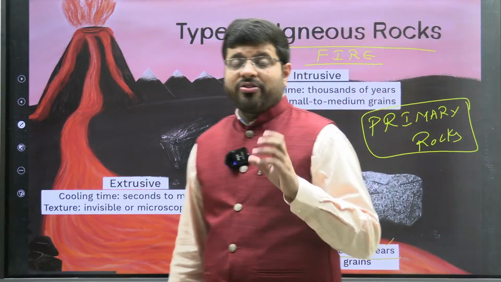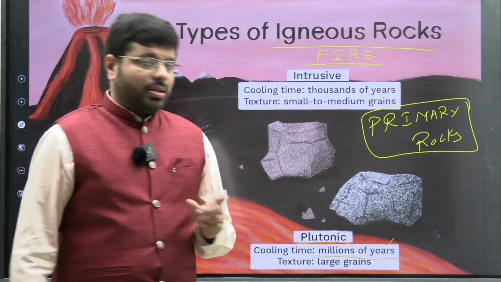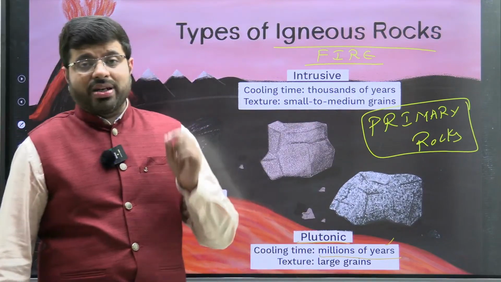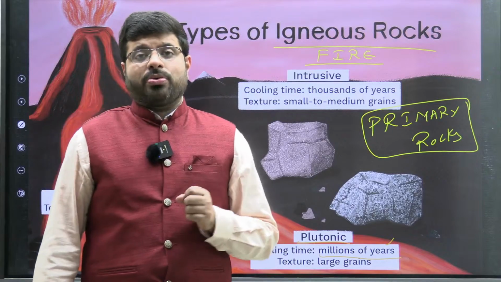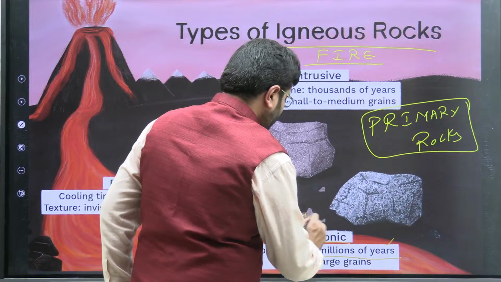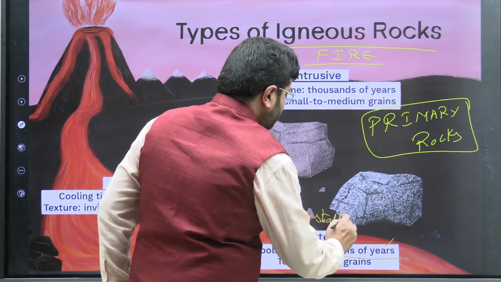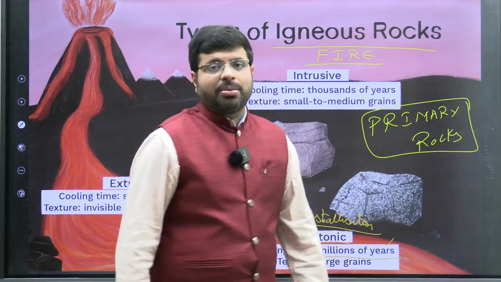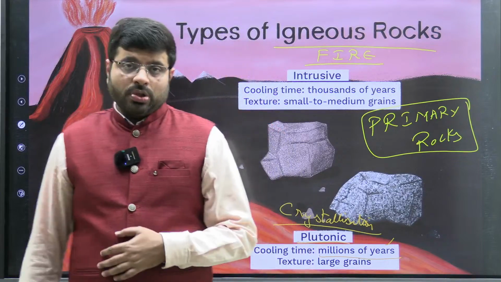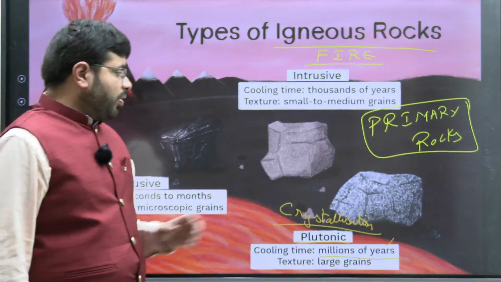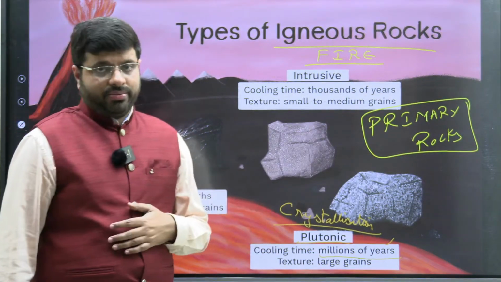These rocks are very large. They have large grains. The texture is large grains, which makes them very solid. The crystallization process takes so much time. Because the crystallization process has a decent amount of time, we have this kind of impact.